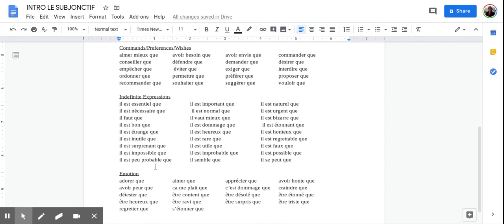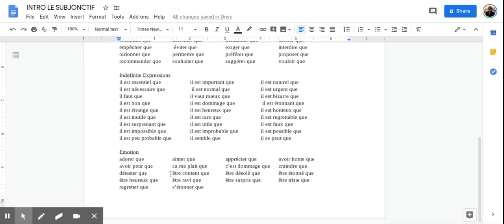Okay, all of our indefinite expressions, so things would start with il. And again, notice all of these adjectives. Okay, so there are many other different things that we could say. Any adjective really that's in there would be expressing an emotion or a want or a feeling. Right? So for example, it's necessary, it's good, it's strange, it's surprising, impossible, improbable, rare, it's too bad, it would be better that, it's shocking, it's strange, it's urgent, it's false, it's possible, right? This is a good one. Il se peut que, because it's just a nice elevated expression to use rather than il est possible que.